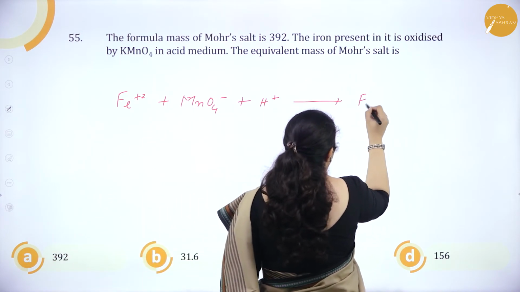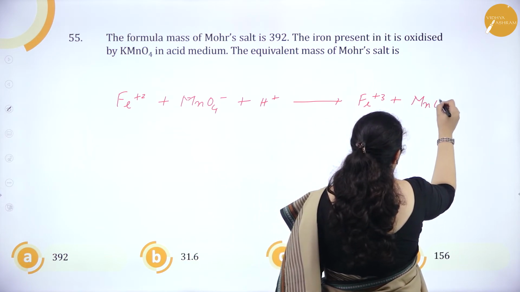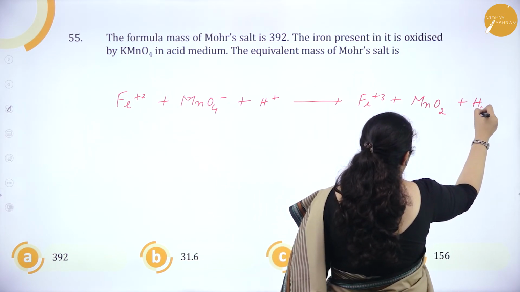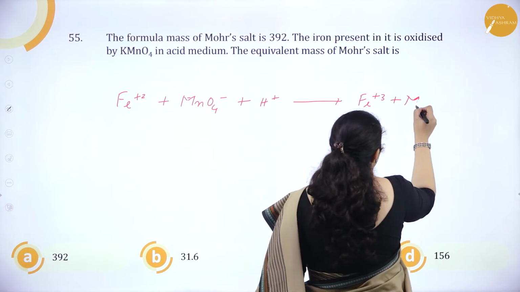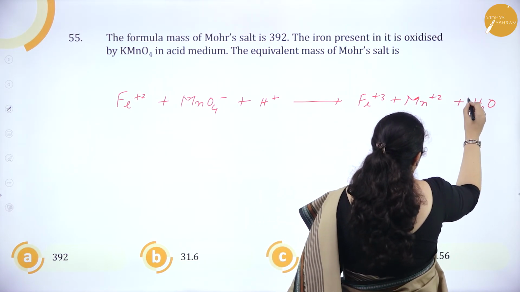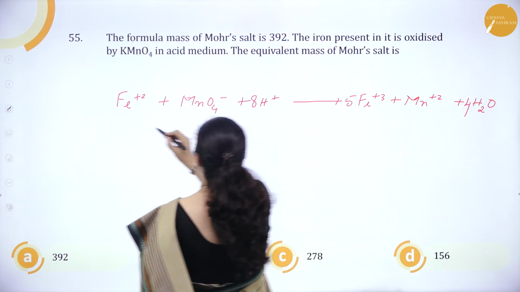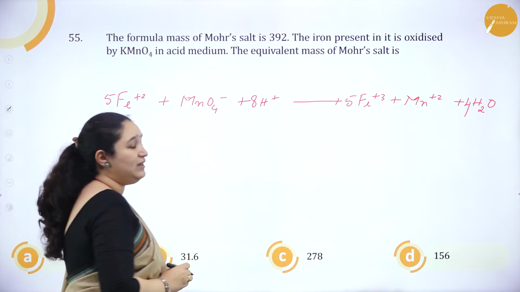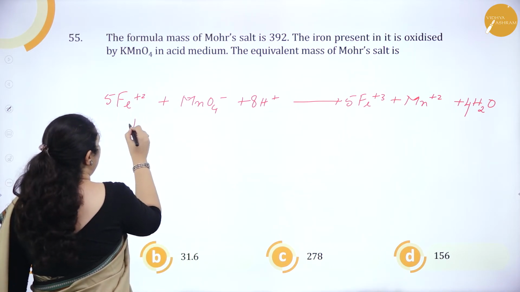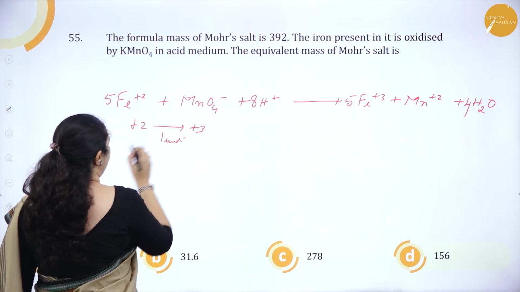It gets converted into Fe3+ state and Mn2+ and H2O. Balancing, this will be 4, this will be 8, and to balance the charge we have 5. But iron is changing from +2 state to +3 state only by 1 unit, correct?